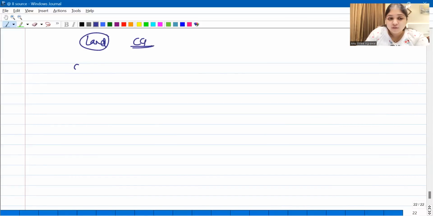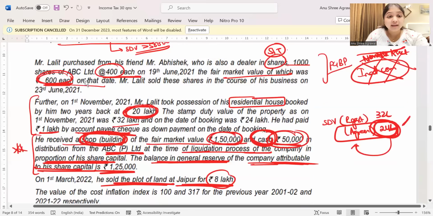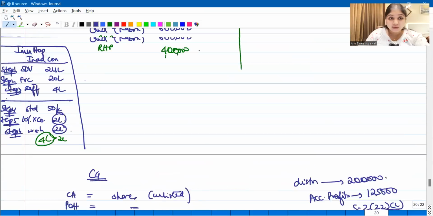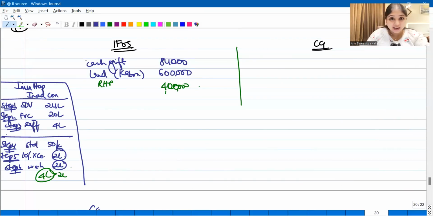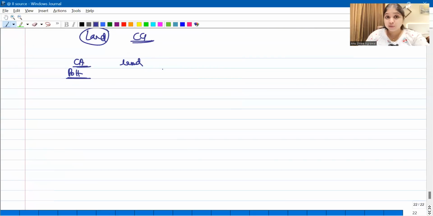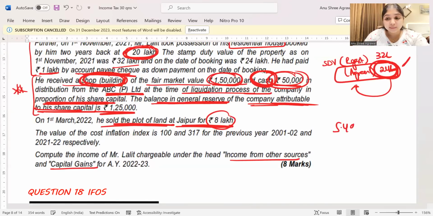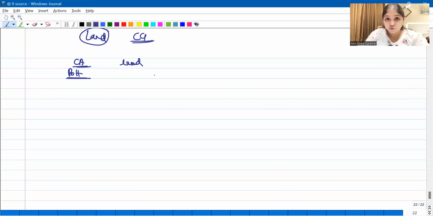Same old steps. First of all, capital asset. What is the capital asset over here? Land. Then comes period of holding. Now listen, when he received the gift from his friend Kabra, there was taxation. We taxed 6 lakh rupees, guys. When he received the land, it was taxed for him. That same land, when he sells away later, does any section come to your mind? Section 49 subsection 4, guys. When I received the gift, it was taxable for me under IFOS. Later when I sell it, 49(4) will apply.